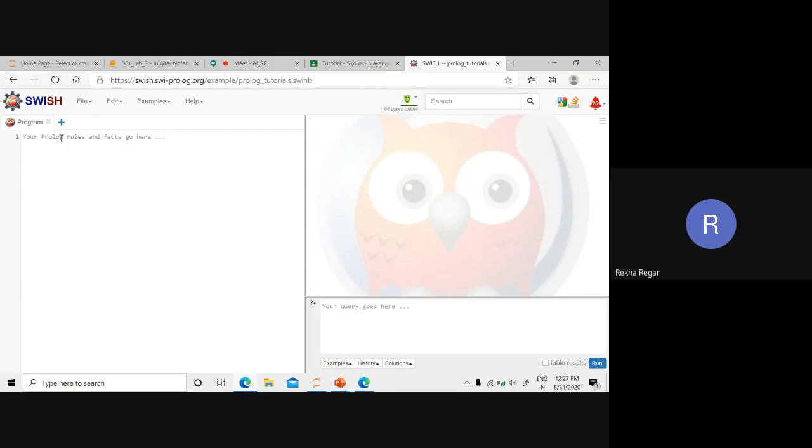We can write down in this section. Suppose I wrote like this, the example I gave: likes, and in the likes, the name is Arun, and Arun likes Python. So you can see that this is the knowledge base, and this knowledge base we are going to use to do some activities. The query section is at the right hand side, at the bottom.